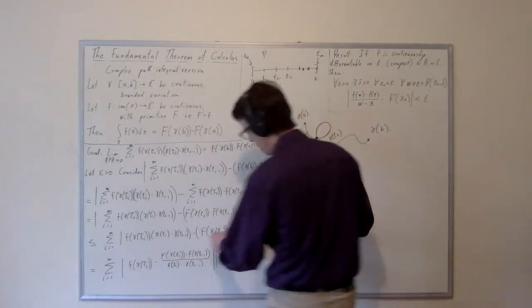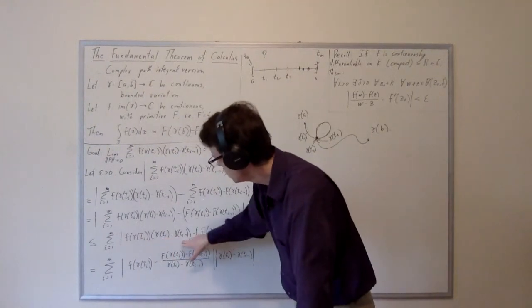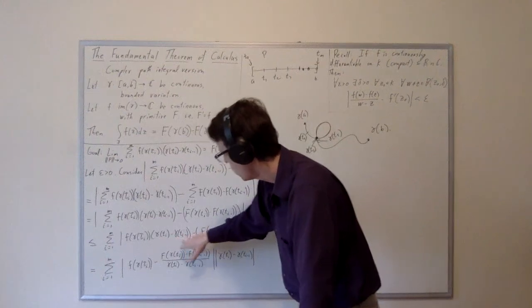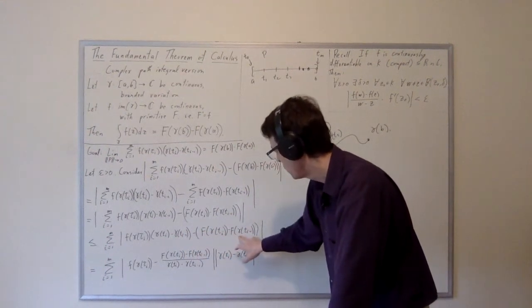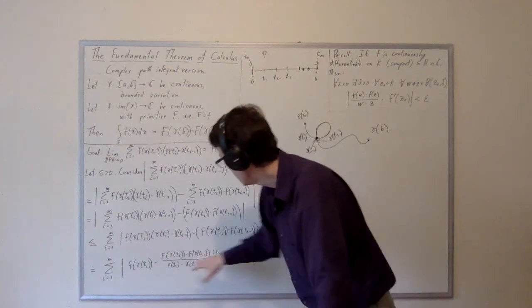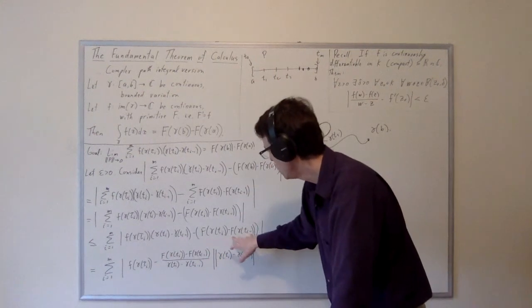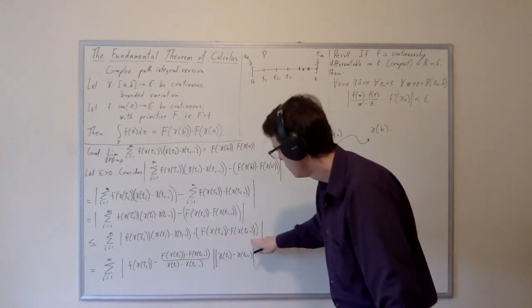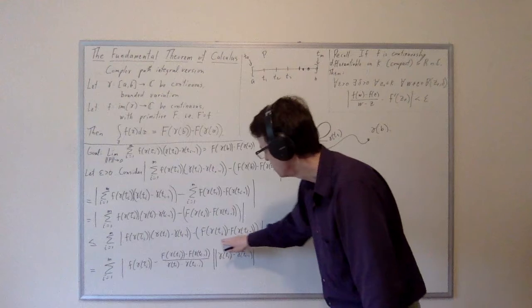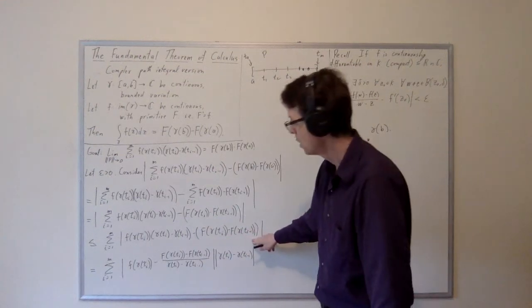What would happen here? The only way this can be 0 is if gamma t_i and gamma t_{i-1} are equal. This has cap F of gamma t_i, and this has cap F of gamma t_{i-1}. If indeed they're equal, then cap F of one equals cap F of the other, and so this term here, with the cap F's that is subtracted, would also be 0.